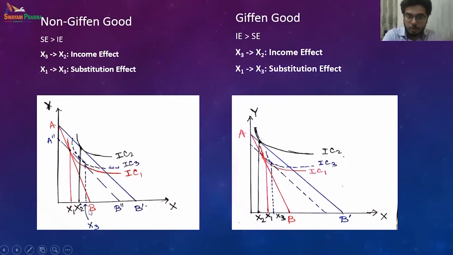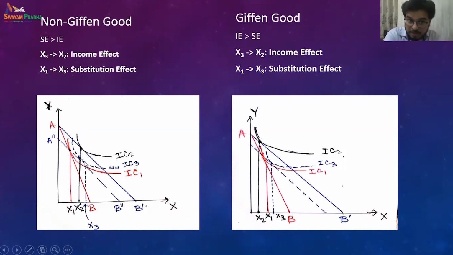This is my substitution effect. And the income effect is x2 to x3. This is the parallel shift of the budget line, A'B' to A''B''. And my equilibrium has shifted from R to Q, so x2 to x3 is my income effect.